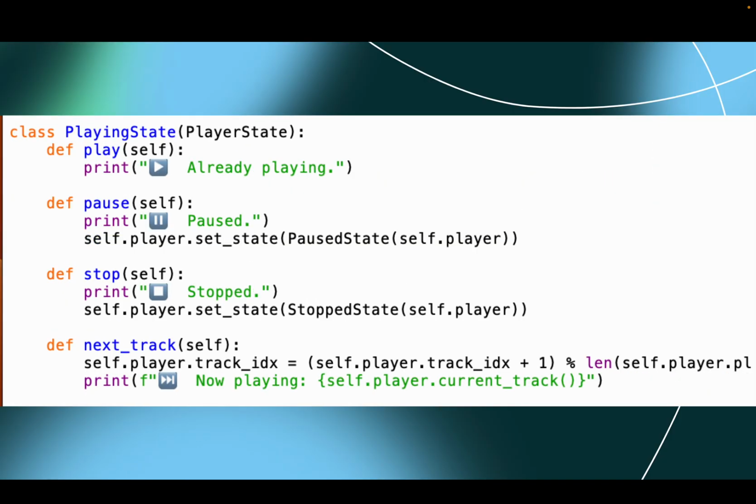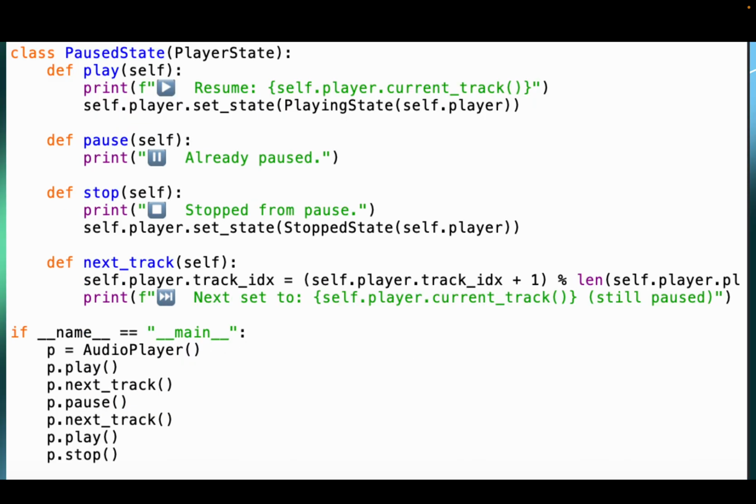So for the playing state, in playing state, the player can pause, stop, or advance the next track. Notice transitions are triggered inside the state class, which keeps the context clean. So pretty much what it shows, the state owns the rules for transitions out of playing to paused or stopped. The same next track call actually changes the song only in this state.